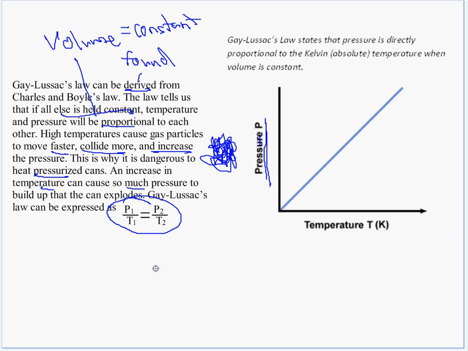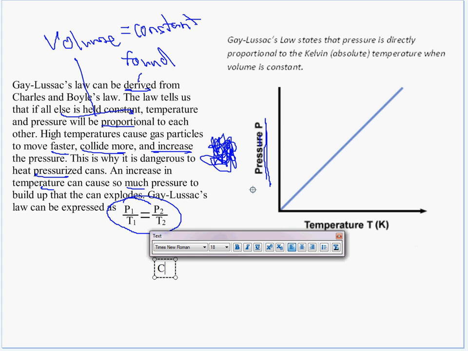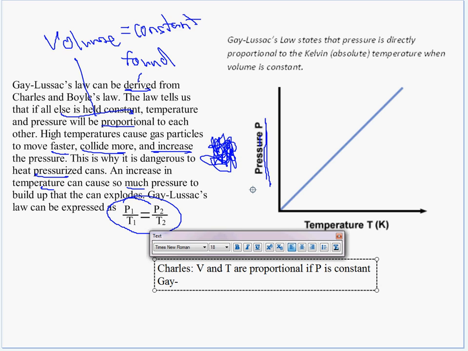Let's record those as key points. So we're going to have Charles. We have V and T are proportional if P is constant, and then Gay-Lussac's, we have P and T are proportional if V is constant.